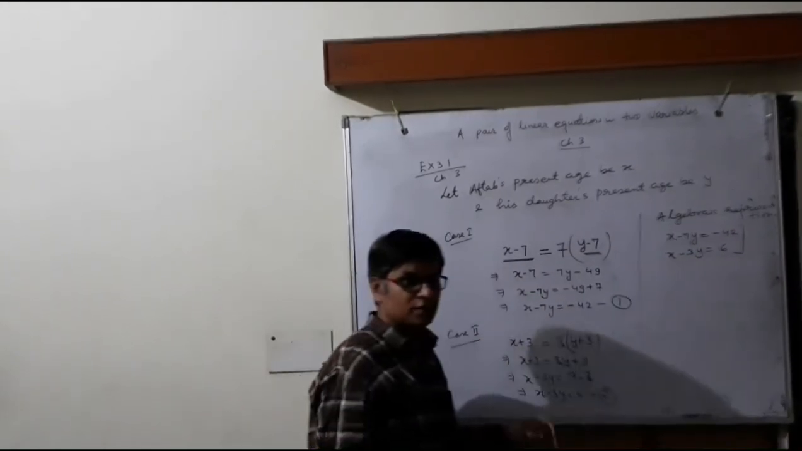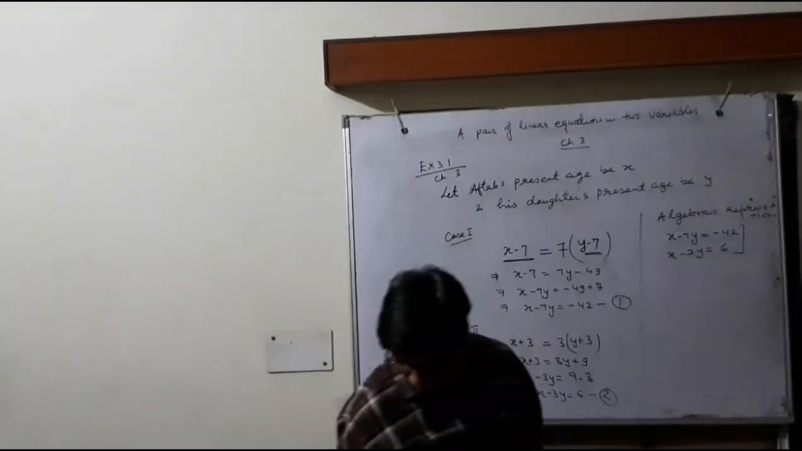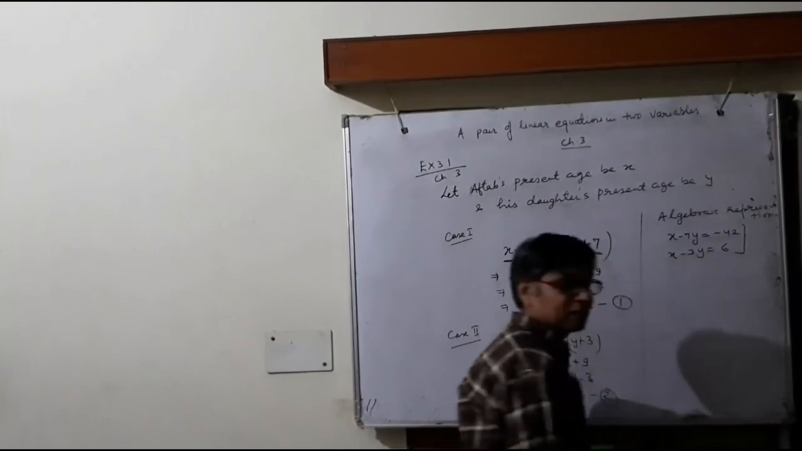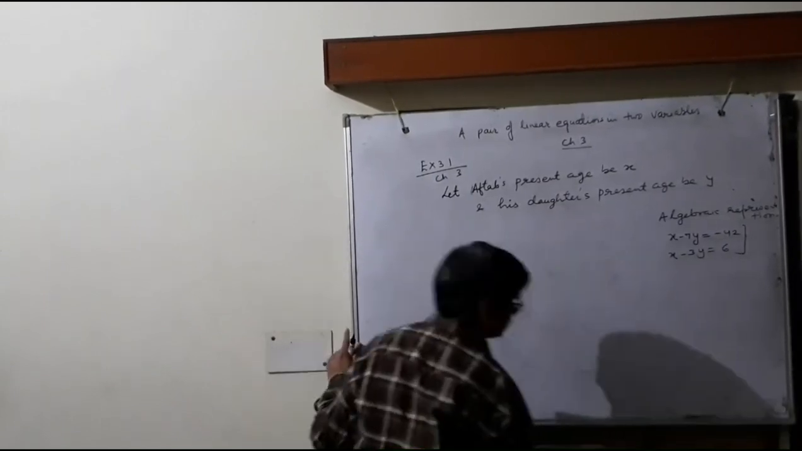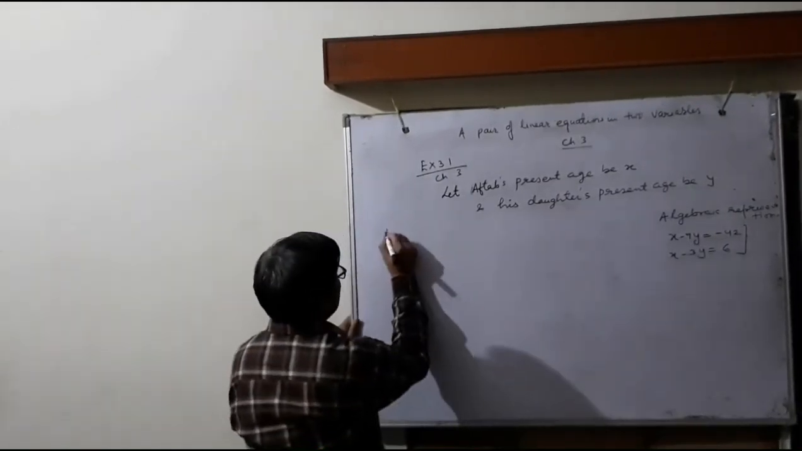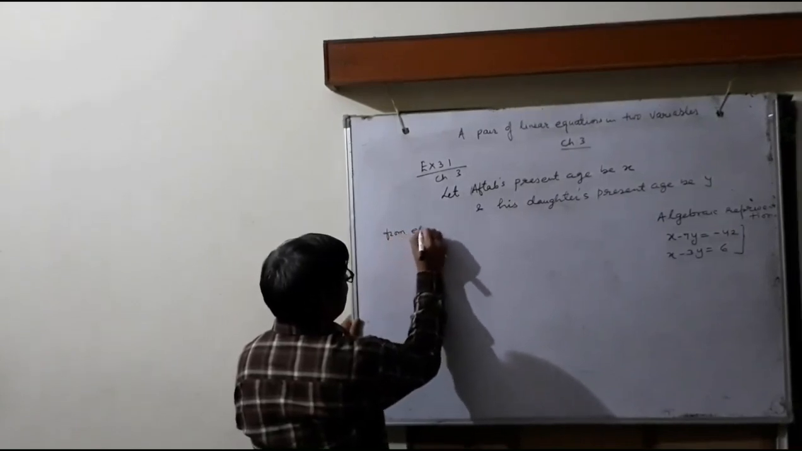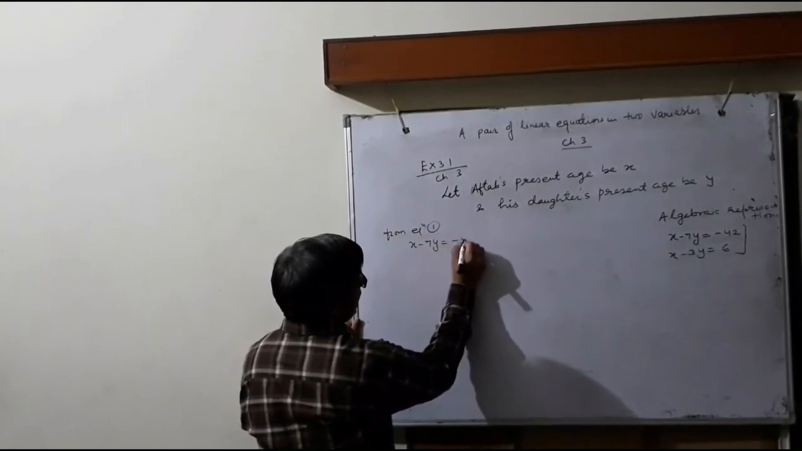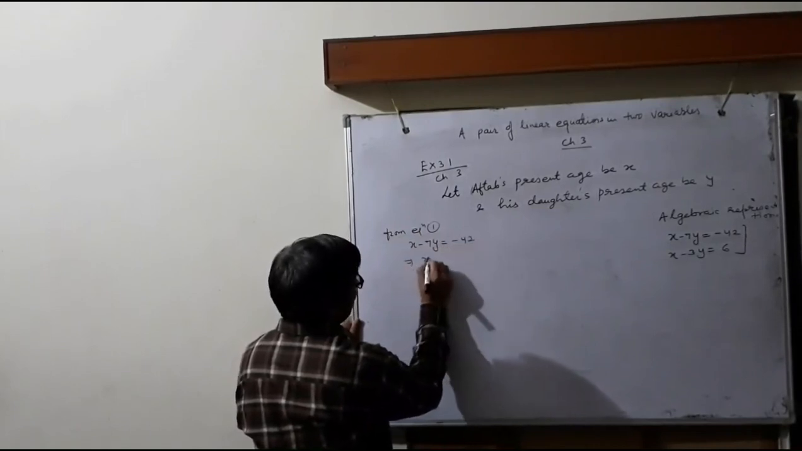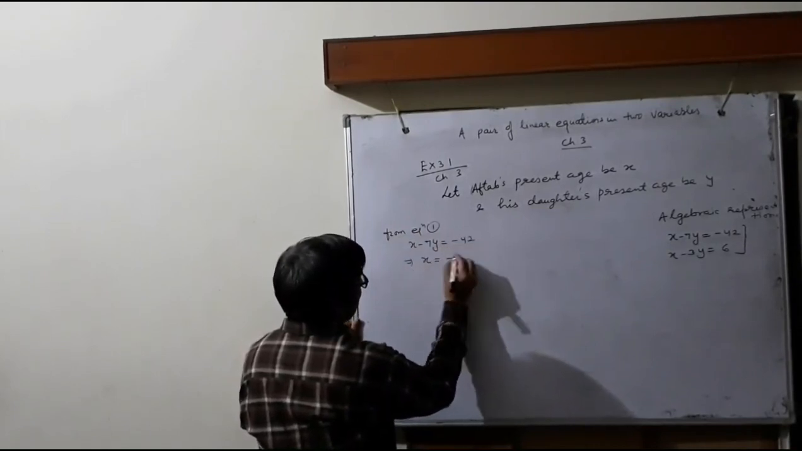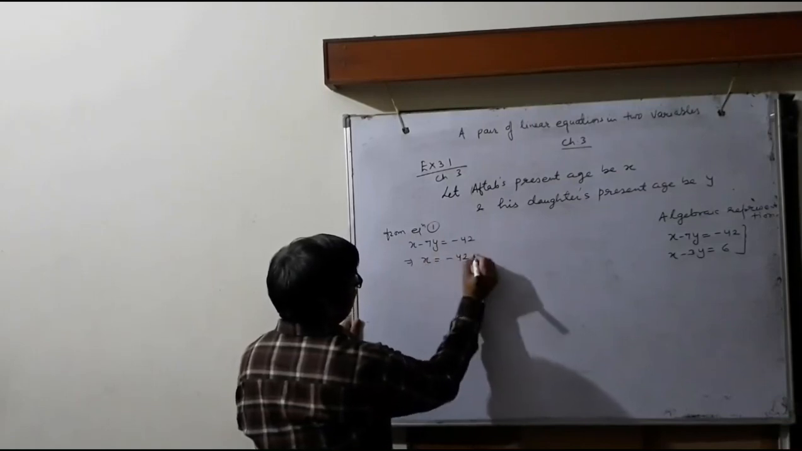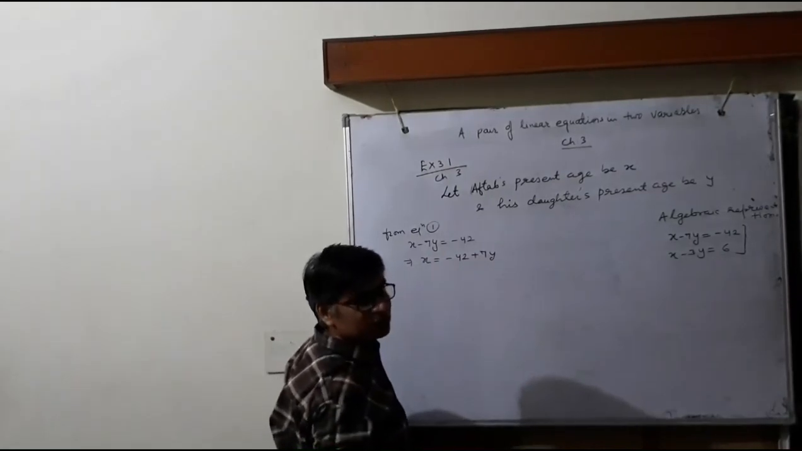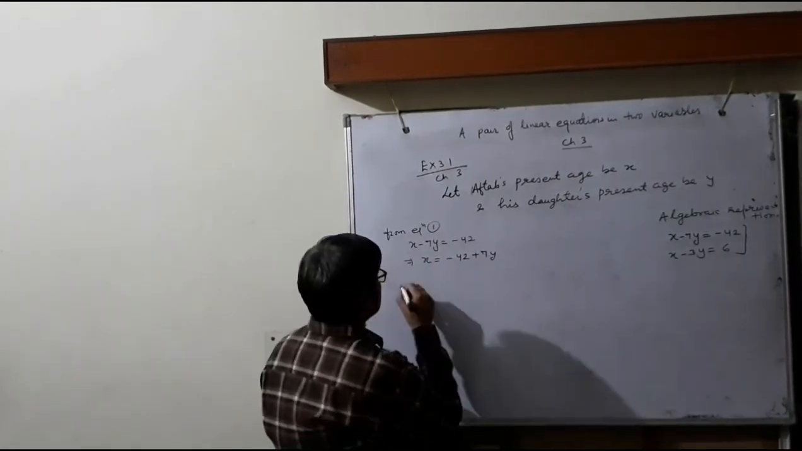Now we represent graphically. How can we represent graphically? Let us see. From equation 1, x minus 7y equals minus 42, so x equals minus 42 plus 7y. Now we have to find 3 solutions of this equation.